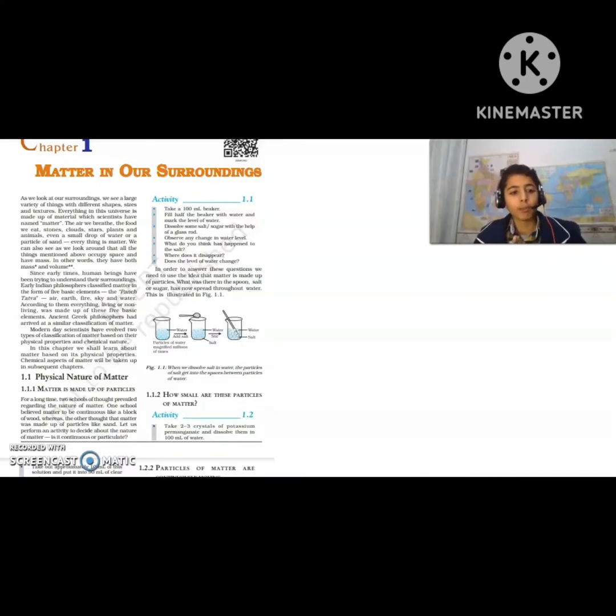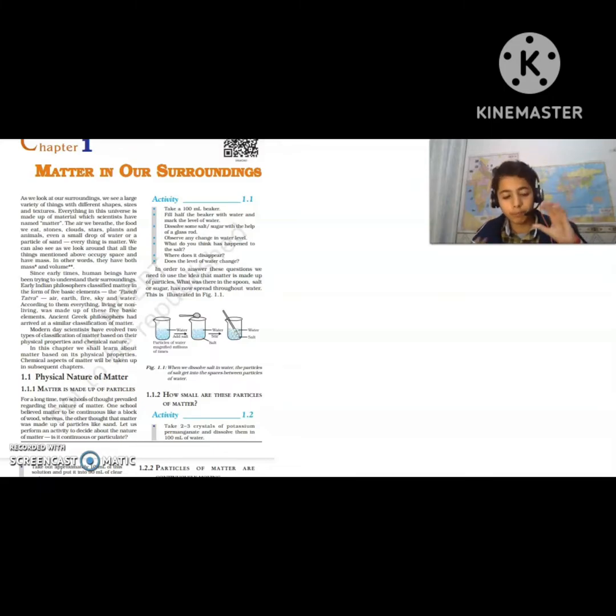So the first chapter is matter in our surroundings. If we talk about the first paragraph, it basically says that everything that you can see in your surrounding, like you can see me, you can see the phone or the laptop you are carrying and seeing my video. You can see your walls. If you are sitting on a chair, like I'm sitting on a chair or sofa or bed, you can see that. You can feel that. You can touch that. So these things are known as matter.